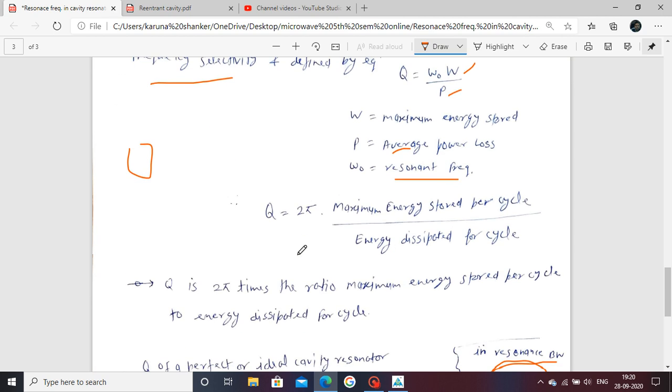Next, to define the quality factor, Q is equal to 2 pi multiplied by the maximum energy stored per cycle upon the energy dissipated per cycle. This is how this equation is defined here. Q is 2 pi times the ratio of maximum energy stored per cycle to energy dissipated per cycle. This is your quality factor.